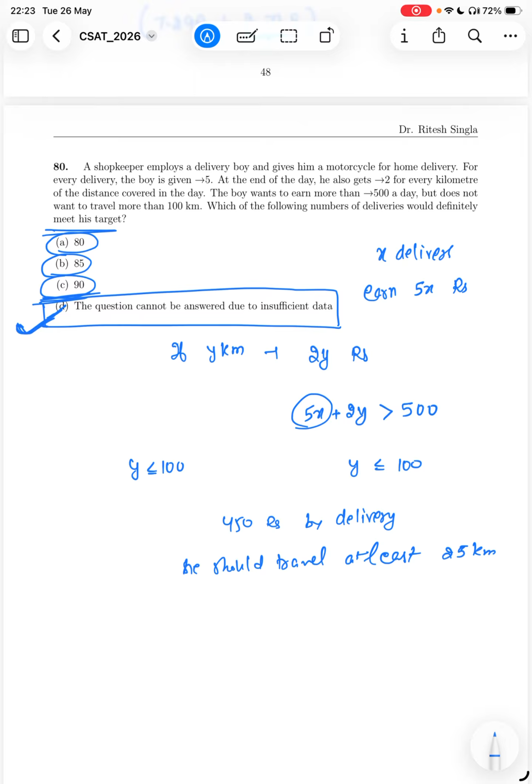With this, we have discussed all the questions which have been asked in this year's UPSC CSAT based on mathematics and logical reasoning only. We have not covered any written comprehension questions. If you have watched the previous videos, then it is fine. If you have not, you can go to the playlist and watch each and every solution.